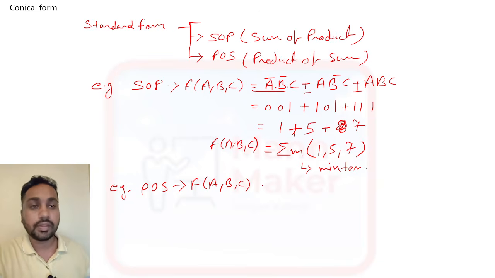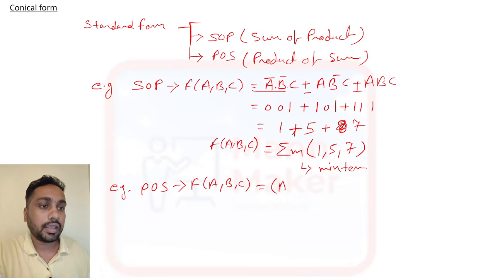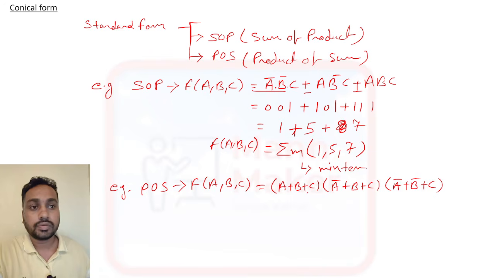Okay, for A, B, C, we will take one example again. You can write (A + B + C), (A bar + B + C), and (A bar + B bar + C). So here a product is there and sums are there. So, product of sum.